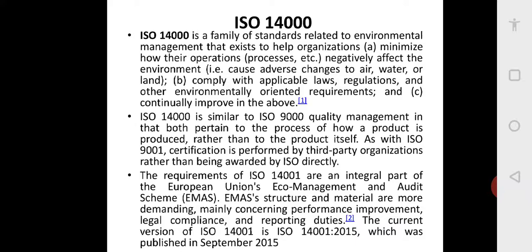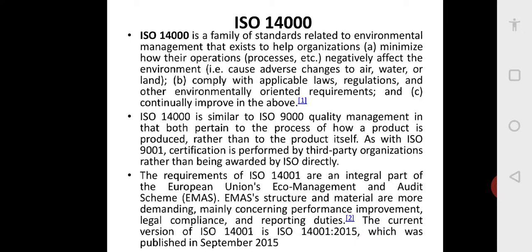Now coming to ISO 14000, it is a family of standards related to environmental management that exists to help organizations minimize how their operations negatively affect the environment. See, any industry will be using electricity, air, water, and land.